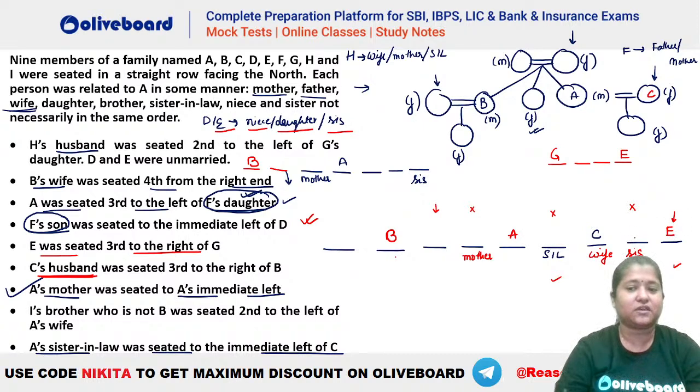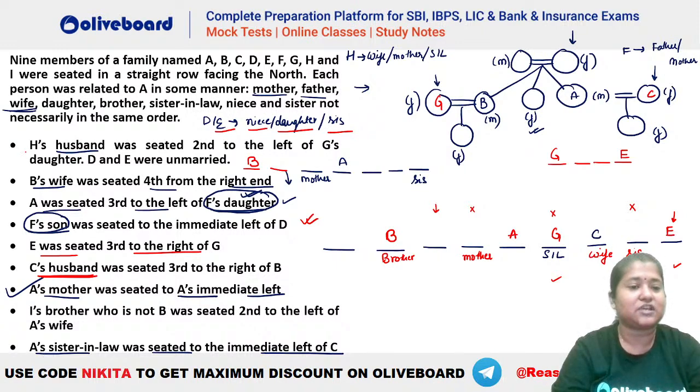So E has to be here and your G will be this person. So G becomes the sister-in-law. So this is your G. Okay, so G and B will be a couple now. B is anyways the brother, so let's write down brother. So this is brother here. After that, let's see what else do we have. Whatever is remaining, let's see.